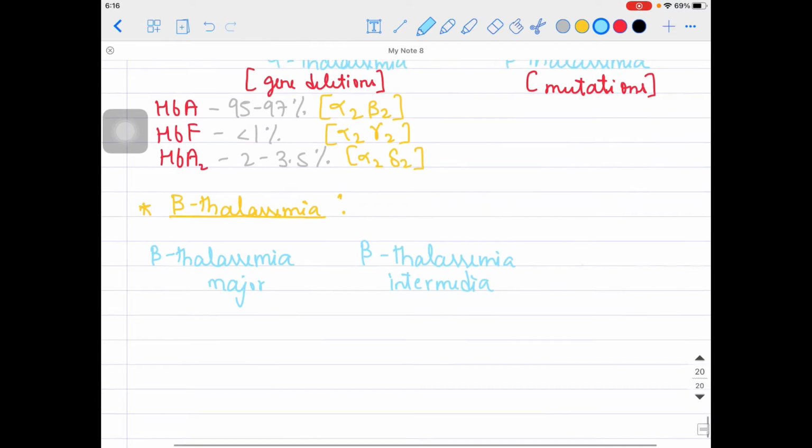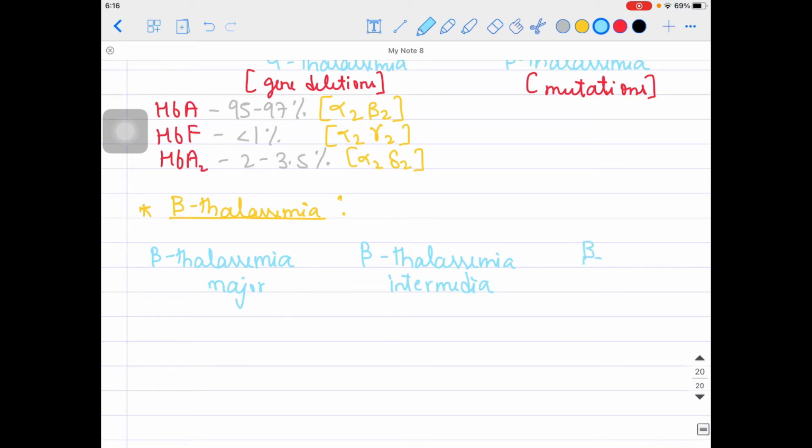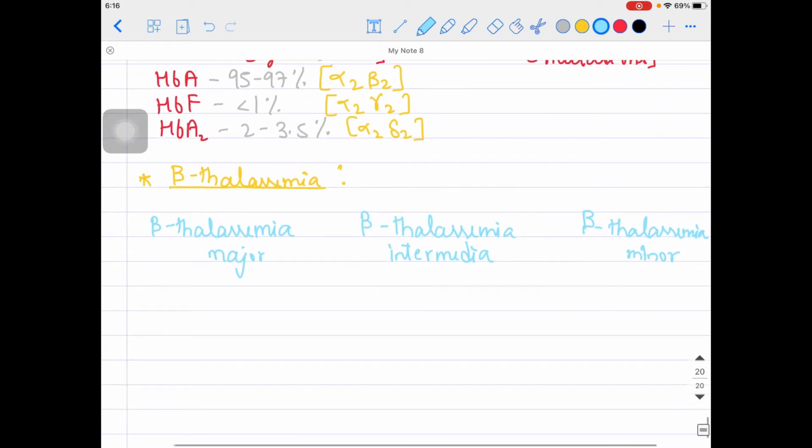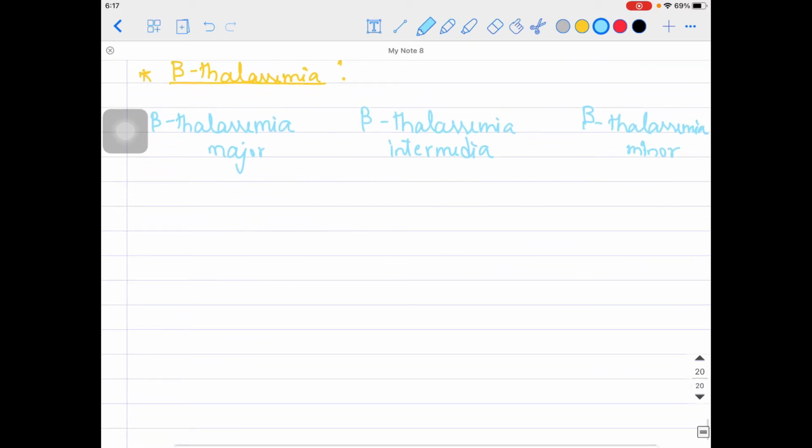And the other one, as you can easily guess, is beta thalassemia minor. So how many types are there, guys? Beta thalassemia major, beta thalassemia minor, and in between there is beta thalassemia intermedia.